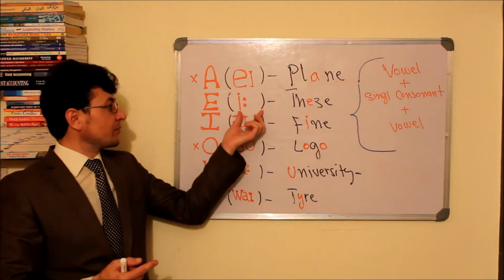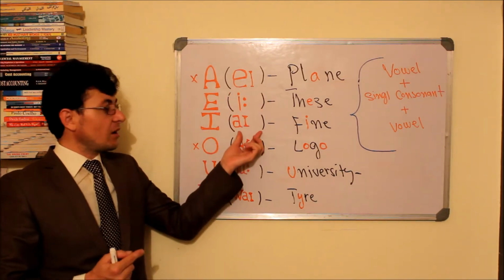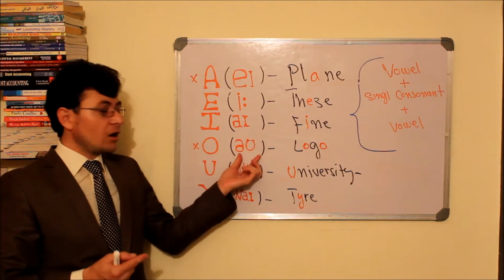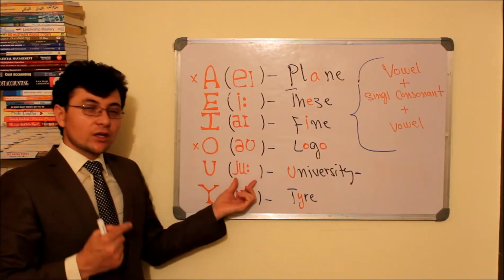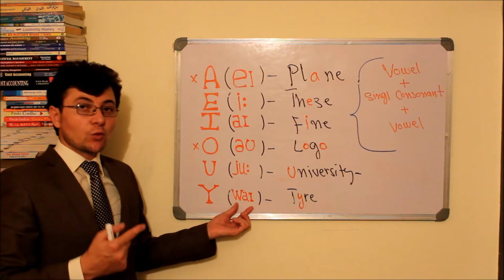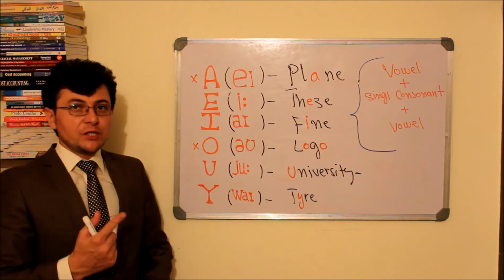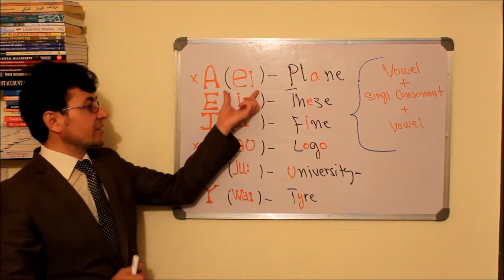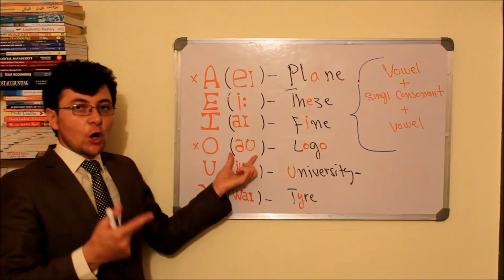A, E, I, O, U and Y. Most people mispronounce these two letters, letter A and letter O.